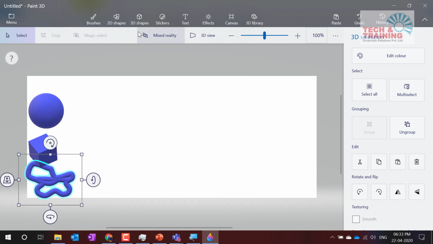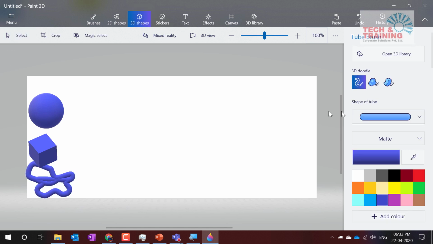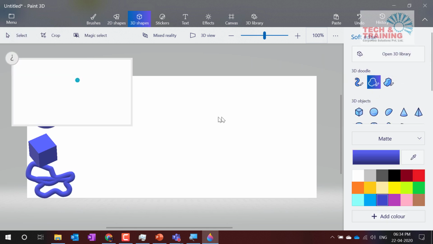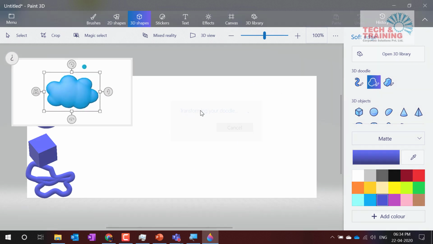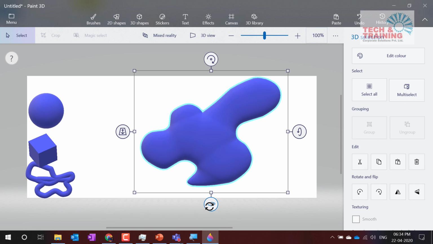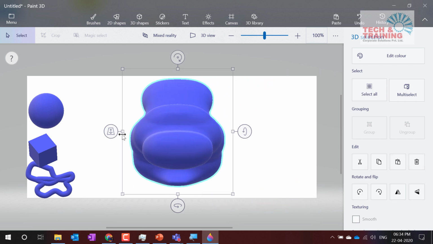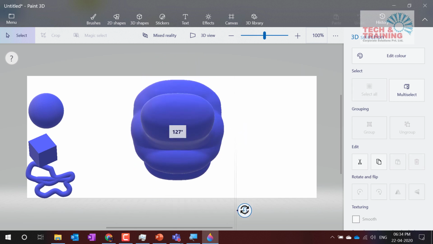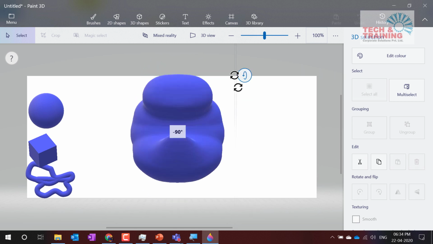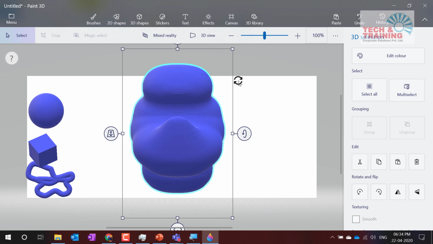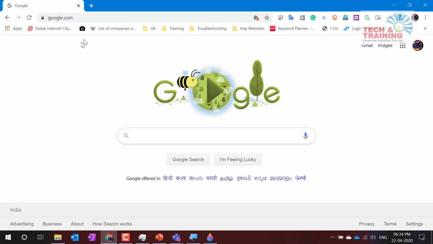Let me show you. So I go to 3D shapes and I click here, and again I'm going to draw something crazy. See, now this is nothing but a 3D doodle that we have created. Understood? This is nothing but a 3D structure. Now you must be wondering, what are we going to do with these 3D shapes and 3D pictures? Let me encourage you later on this.